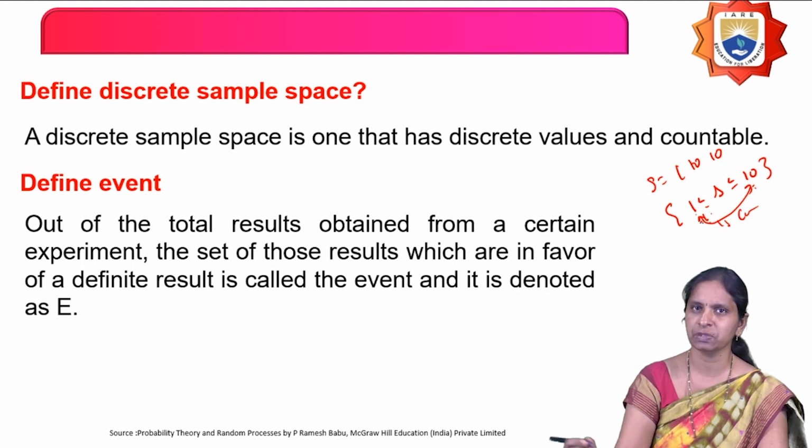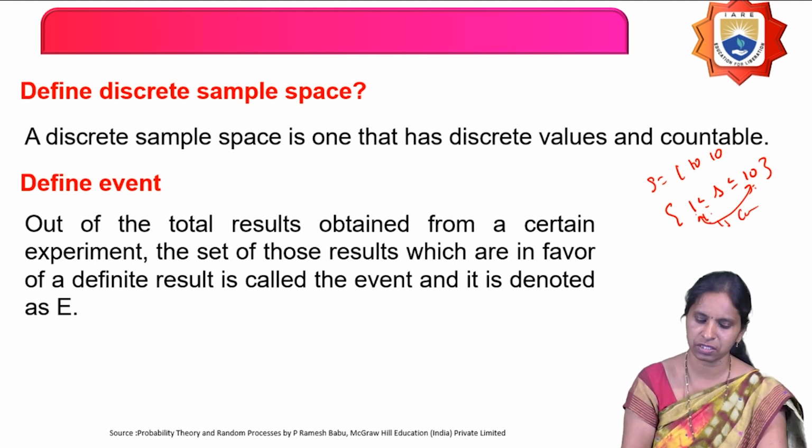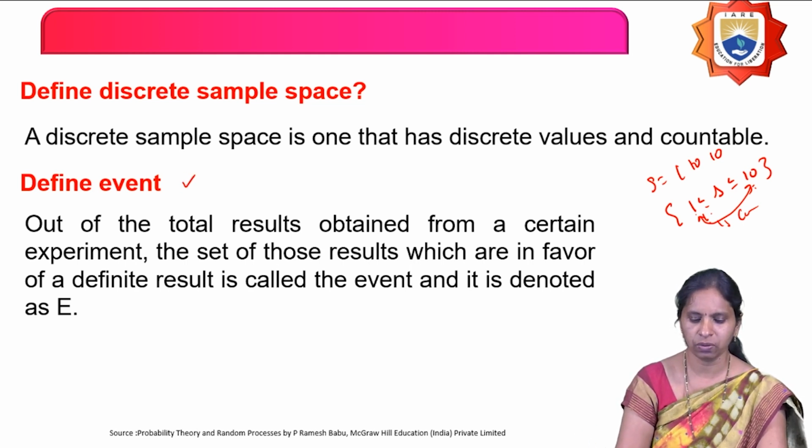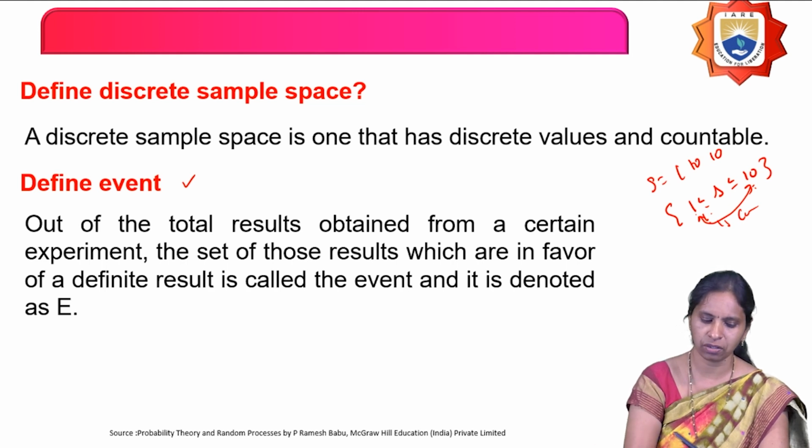Then that type of sample space is called as what? Continuous sample space. And the next definition is what? Define event. Out of the total results obtained from a certain experiment, the set of those results which are in favor of a defined result is called as what? Event. And it is denoted by either E or A, B, C like that.